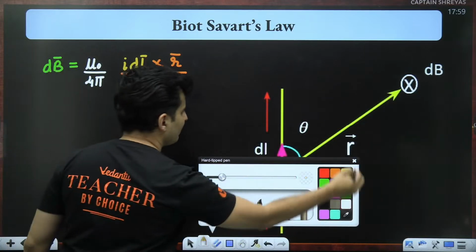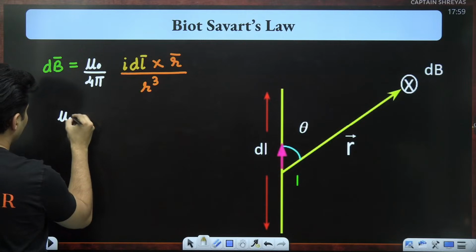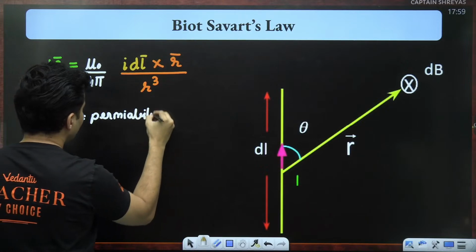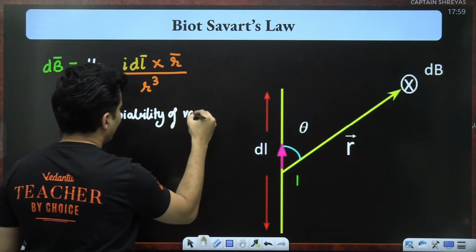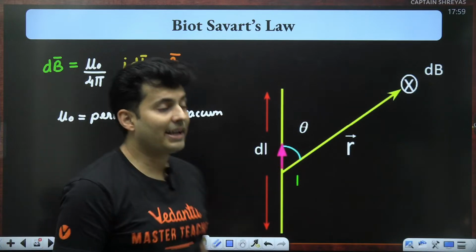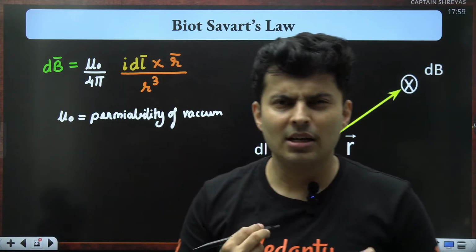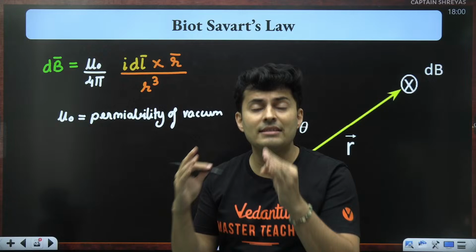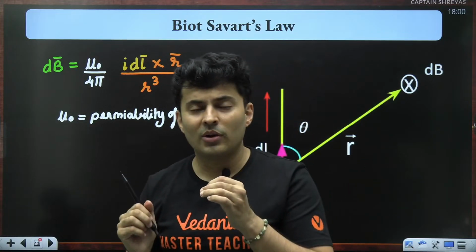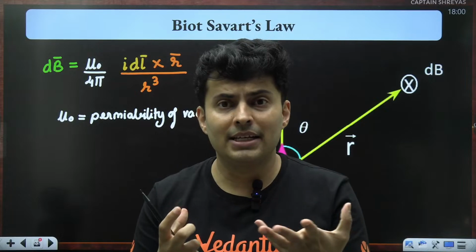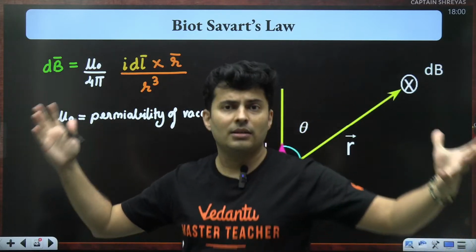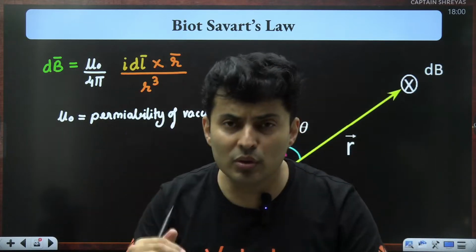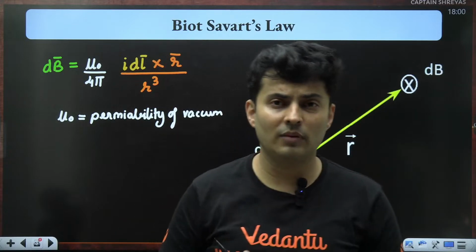You might be wondering, what is this mu naught by 4 pi? This mu naught is basically called the permeability of vacuum. Just like you had permittivity. Permittivity decided how strong the electric field can be inside a material. So if it is able to permit more, that means the field will be stronger, but dielectric materials end up reducing the field and they permit a lesser number of electric field lines.